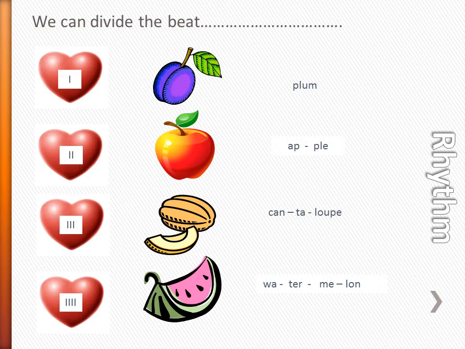The next division of the beat is cantaloupe. Those 3 sounds happen in 1 beat. Cantaloupe. So clap your hands once and say cantaloupe. Cantaloupe. Watermelon is what we're going to say for 4 divisions of the beat. So watermelon.